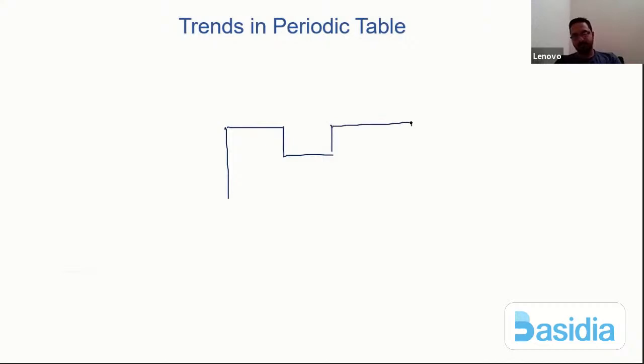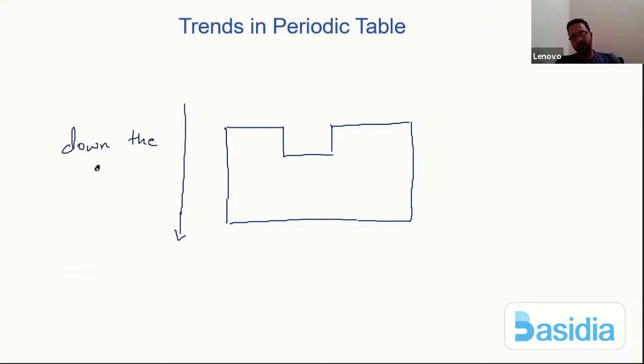So let me say this is my periodic table here. When you go down the group, I'm particularly mentioning it as down the group, and let me say this is across the period here. Across the period, atomic radius down the group always increases.